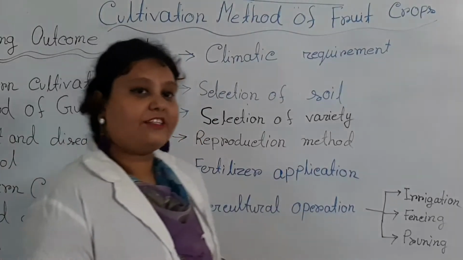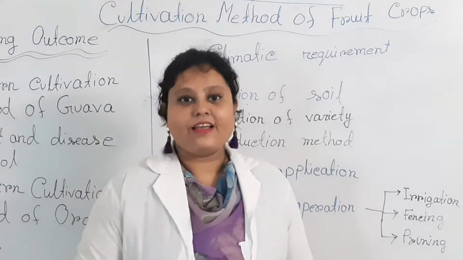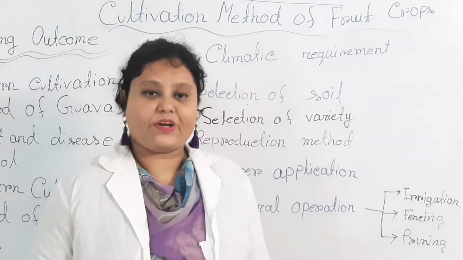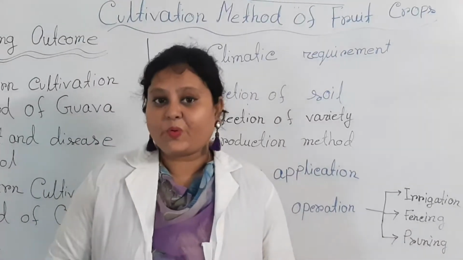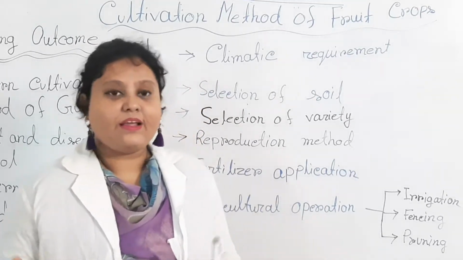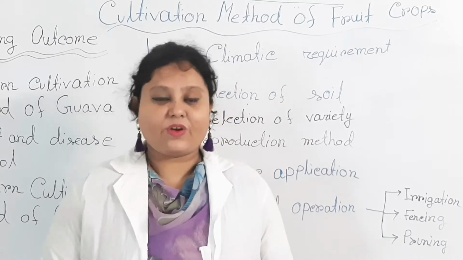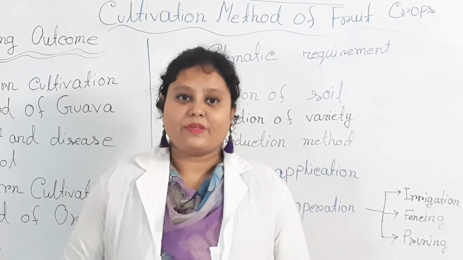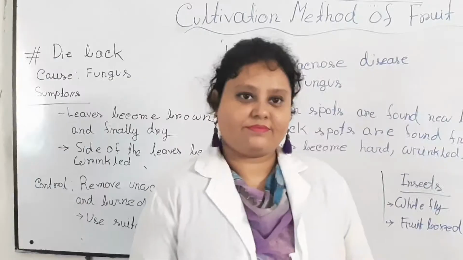Then the intercultural operation. When the seedlings are planted, some intercultural operations are required like irrigation, fencing and pruning. You know that every plant requires water for its survival. If the rainfall is less, then irrigation water is needed.